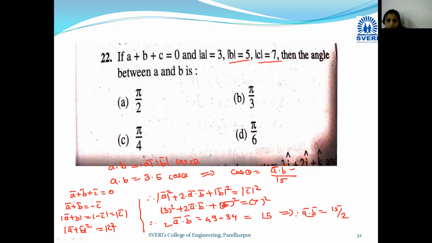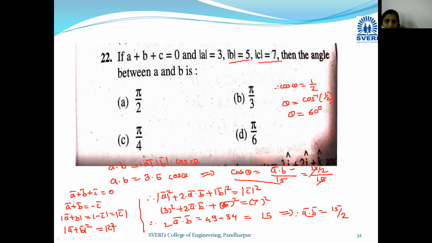We put this value in the equation, therefore a bar dot b bar divided by 15 is 15 upon 2 divided by 15. The 15 gets cancelled. Therefore cos theta is equal to 1 upon 2. So theta is equal to cos inverse of 1 upon 2. Now tell me for what angle the cosine ratio is 1 by 2. Theta is equal to 60 degrees.